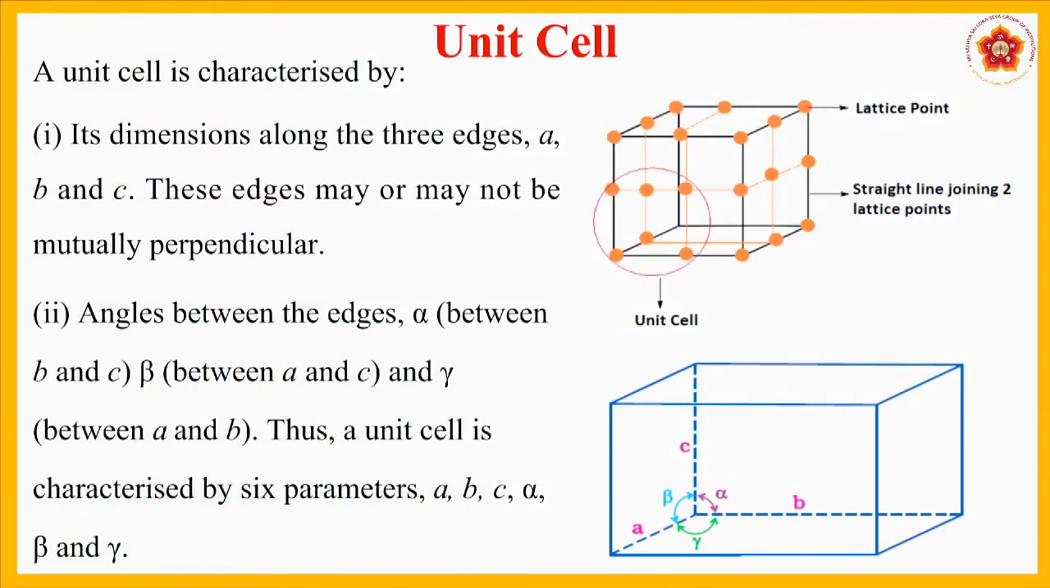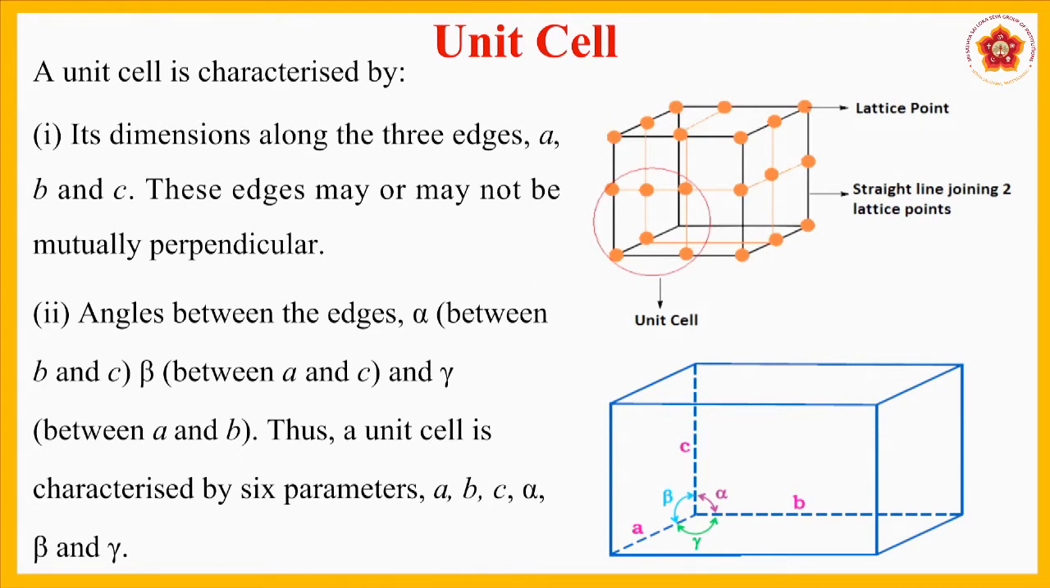What is meant by unit cell? A unit cell is characterized by its dimensions along the three edges A, B and C. These edges may or may not be mutually perpendicular. You can see in the second picture the A line, B line and C line may not be mutually perpendicular with each other.